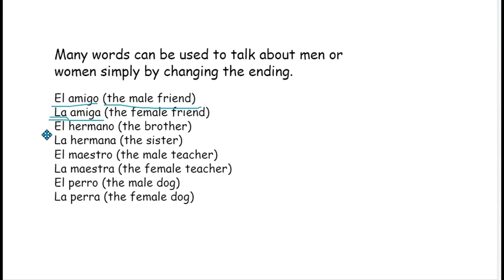In the same way, the brother is el hermano. If you change the ending o, it will become la hermana. Similarly, the male teacher is el maestro or el profesor in Spanish. And if you say la maestra, that only you have to change the ending, or la profesora, it will become the female teacher. Similarly, el perro, it is a male dog, and la perra is a female dog.